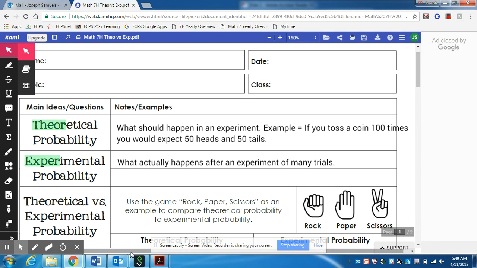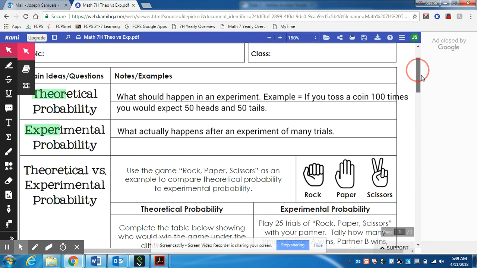But experimental probability is what actually happens after an experiment of many trials. Let me give you an example there. Let's say we flip a coin 100 times and it lands on heads 70 times and on tails 30 times. Notice how it's different from the theoretical probability. Most of the time, experimental probability is different from theoretical probability, because when you actually do it, you don't always get the same results as what's expected. Okay, so let's look at a closer example.